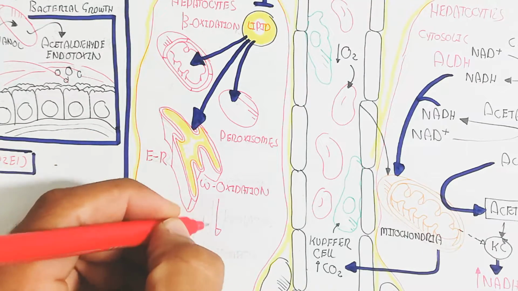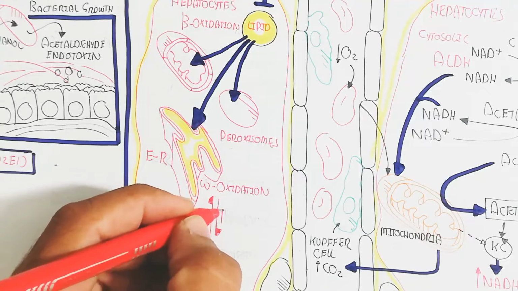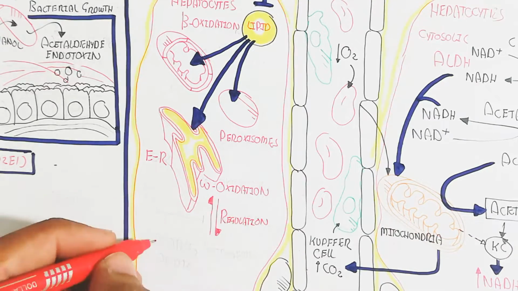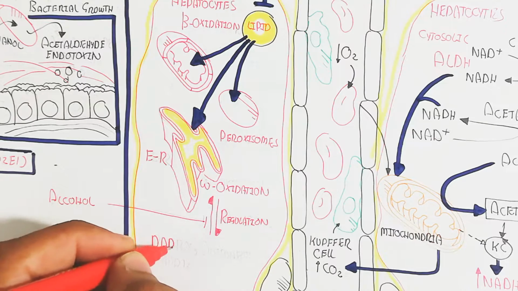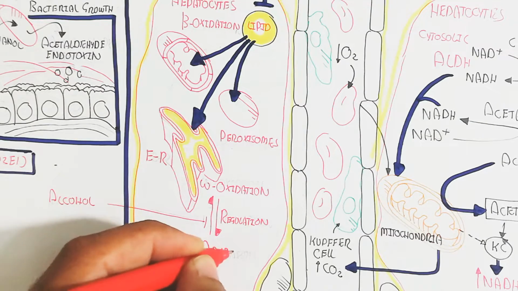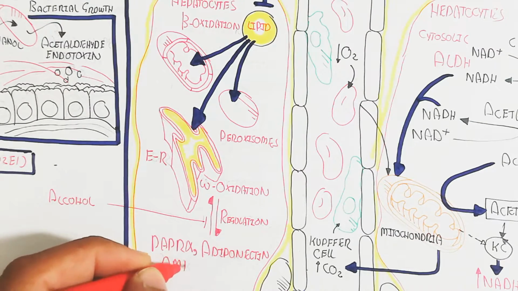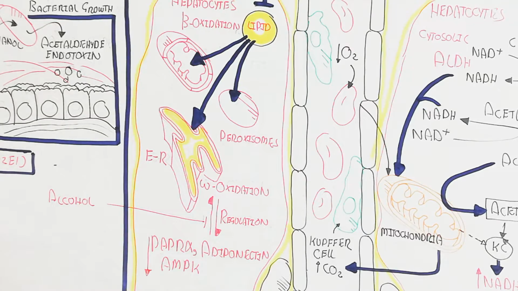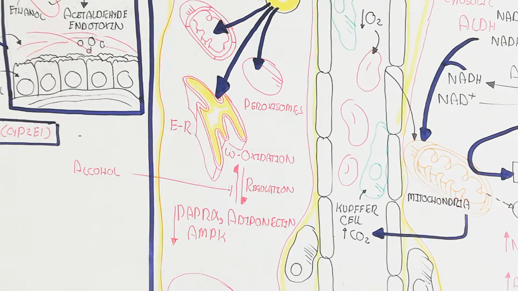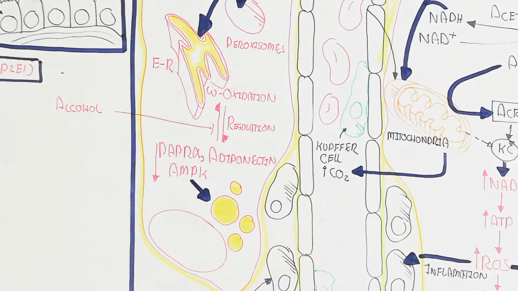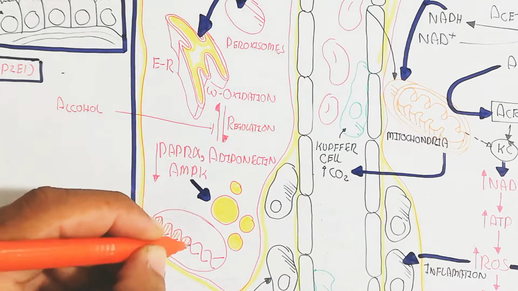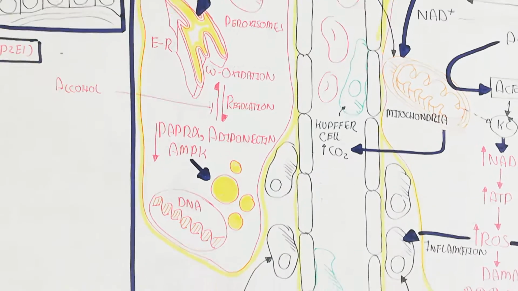And in this way, the more fat droplets will lead to more than 10% fat in the liver, which will lead to enlargement of the liver as well as the fatty liver, because of the deposition of fat and inhibition of the regulation of PPAR alpha, adiponectin, and AMPK. The decrease of these will lead to increased deposition of lipids in the hepatocyte.